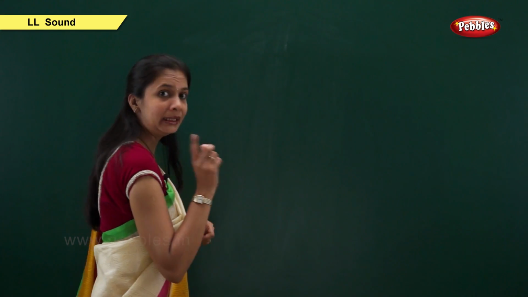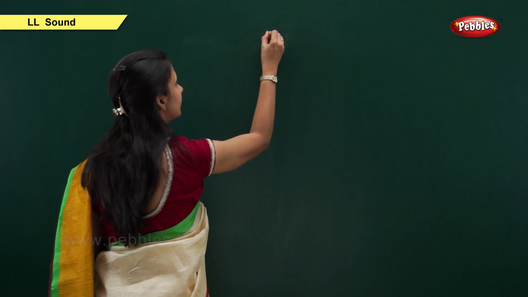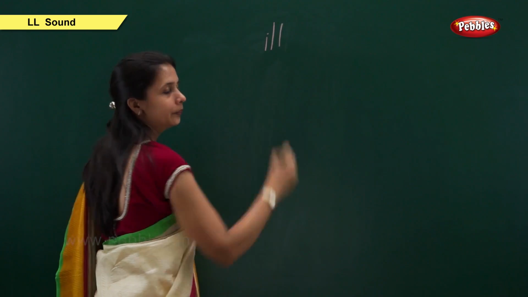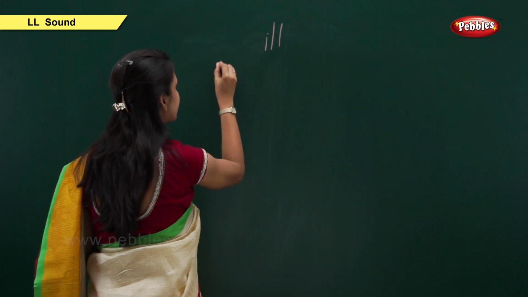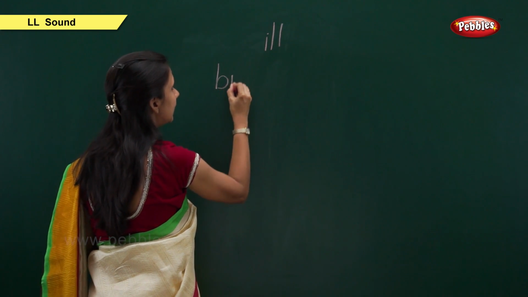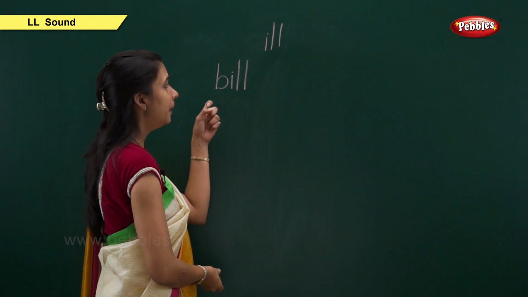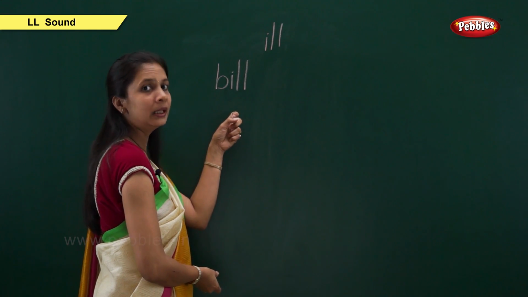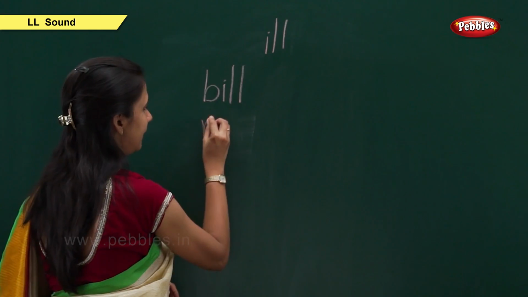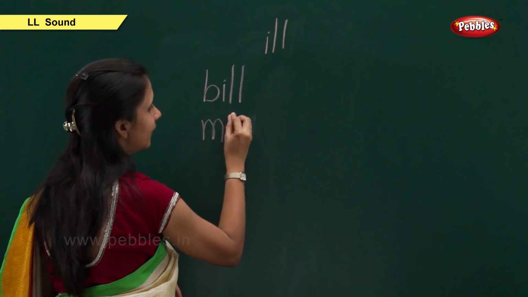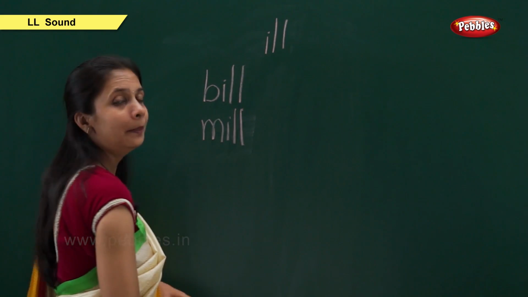Similarly, when the consonant LL letters are attached with the vowel I, the sound is "ill." So we will see the examples. Ill. The first word is B, I, L, L, bill. B, ill, bill.